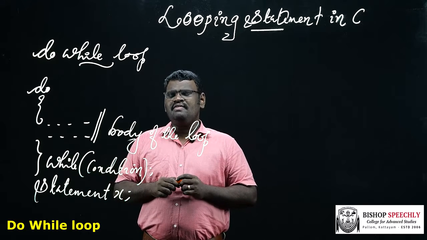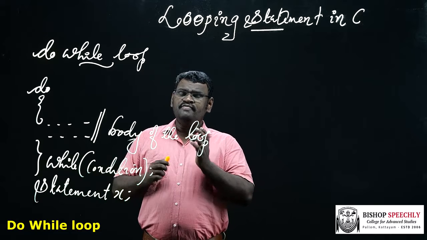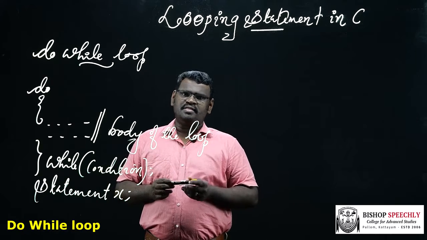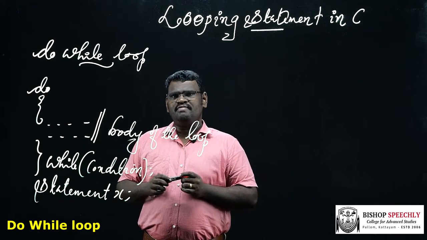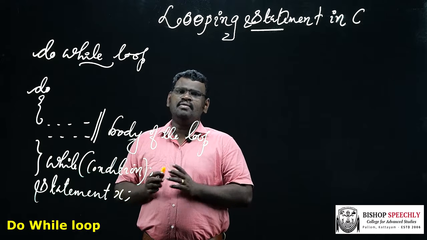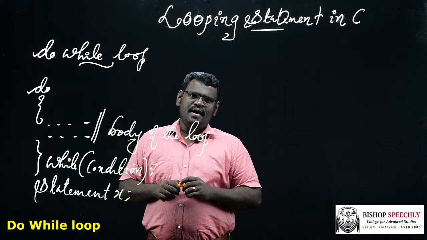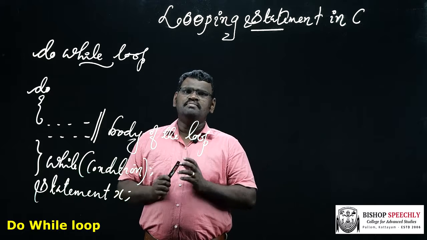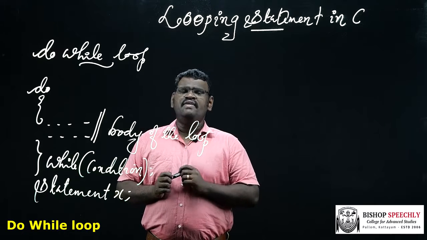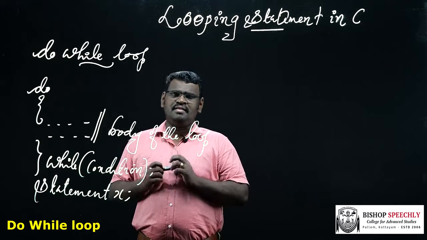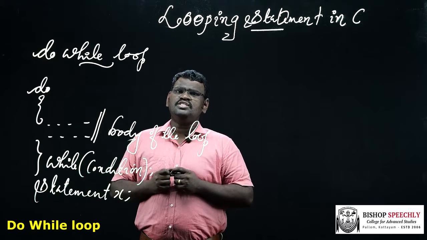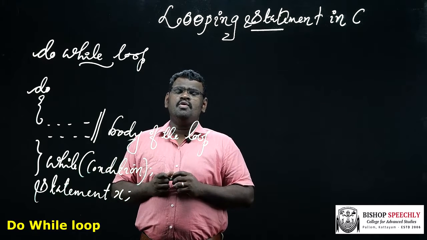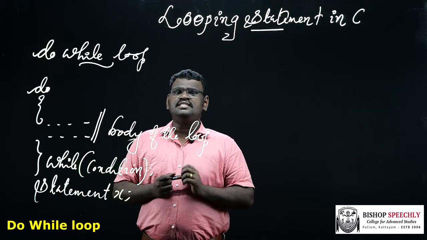The condition is evaluated and if it is true, then the body of the loop is executed. Again the condition is evaluated and if it is true, the body is executed again. This process continues until the condition becomes false. The main advantage of do while loop is that even if the condition is false, the body of the loop executes at least once.